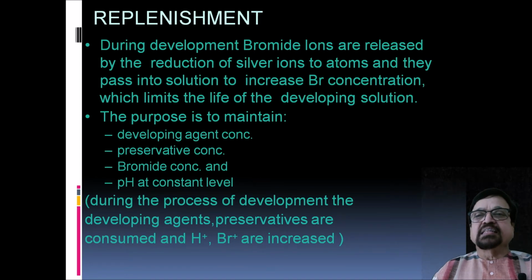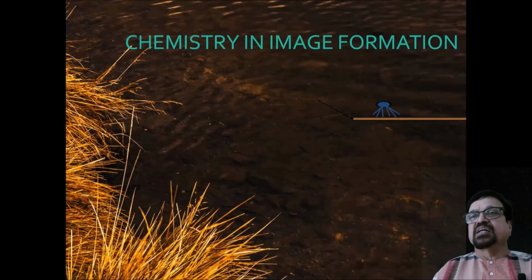Now the purpose of the replenisher is to maintain, one, developing agent concentration should be maintained. Number 2, it should act as a preservative. Then bromide concentration and pH should be maintained at a constant level. During the process of development, the developing agent and preservatives are consumed and hydrogen bromide is increased.